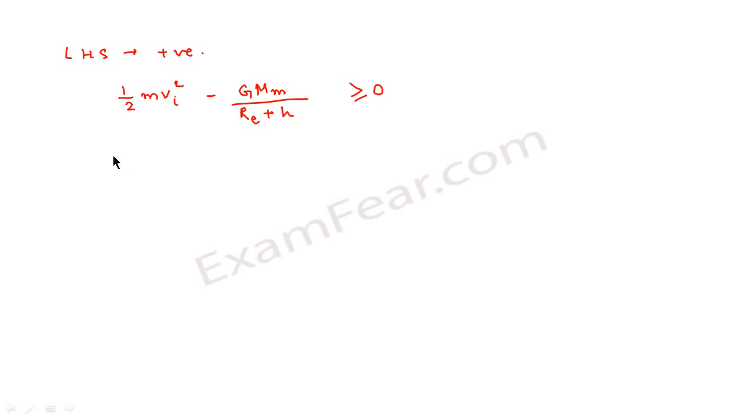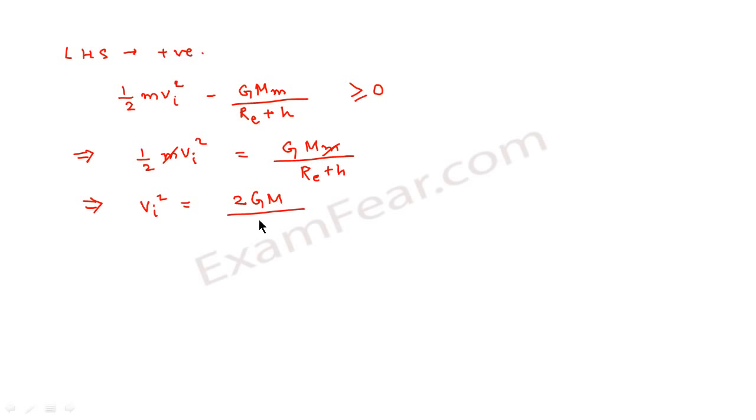Now we want to see the scenario where we calculate the minimum value of initial velocity, right? So for that case, we will only consider the scenario when this is equal to 0. So we can say that half m vi square is equal to G M m divided by Re plus h. So this m and m will cancel. So we get vi square is equal to 2GM divided by Re plus h.